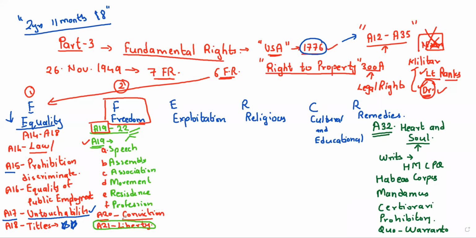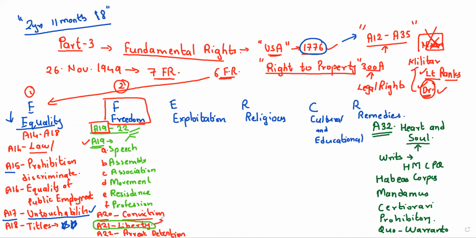Next is Article 22, that is protection from arrest and detention. You are going to get protection from the government. Very, very important. Now here, I'll tell you the story. In arrest and detention, there are 2 types of detention. One is called preventive detention, like a house arrest, and another is inside the custody. So let us try to understand one by one.